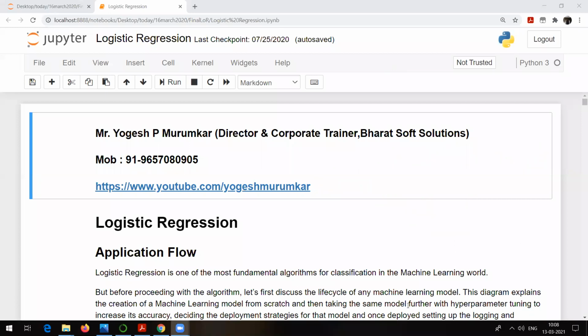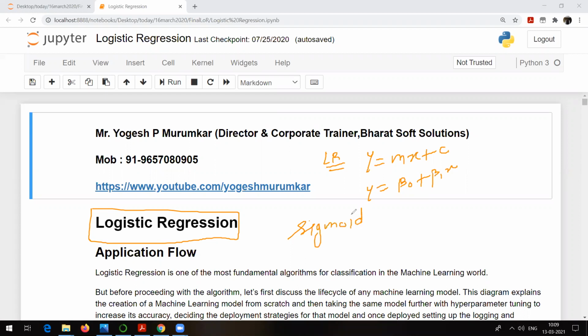Now, let's start with logistic regression. Before that, if you remember, in case of linear regression, what was the equation we have seen? We used the equation of a straight line, y is equal to mx plus c, or we have written it as y is equal to beta 0 plus beta 1 x, right? Similarly, there will be an equation for logistic regression. In case of logistic regression, we use something called the sigmoid function.